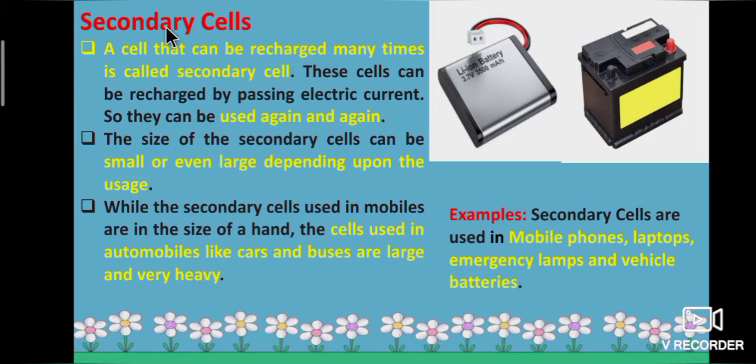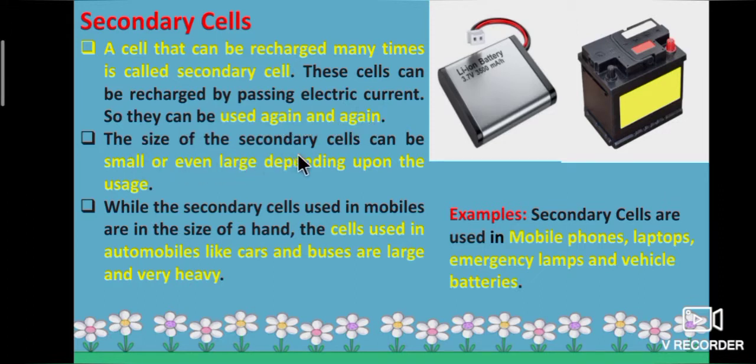Second one, secondary cells. A cell that can be recharged many times is called a secondary cell. These cells can be recharged by passing electric current. So they can be used again and again.